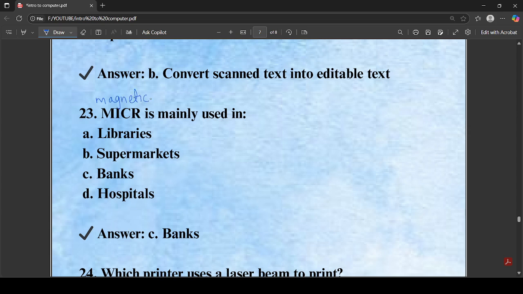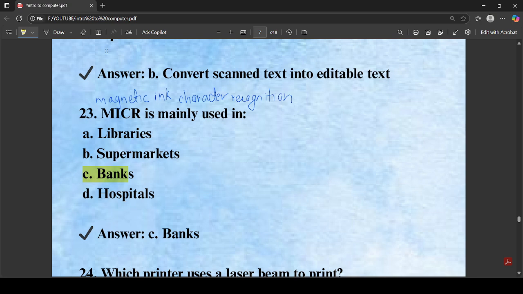Magnetic ink character recognition. So basically this is used mostly in the banks. So our correct option would be C number.